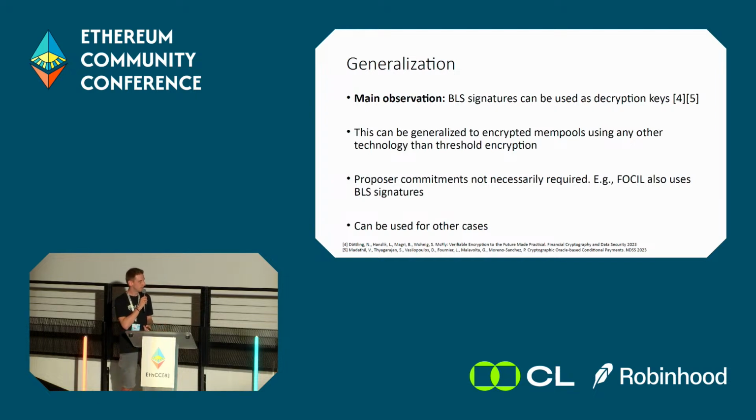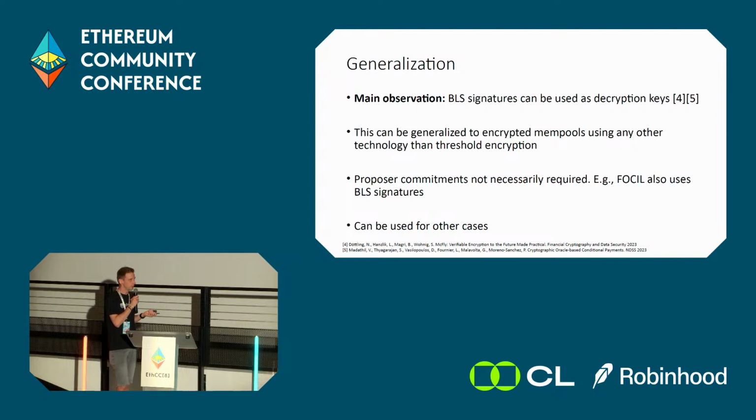And then the final point that I want to make is that the main observation of this talk should really be that we can use BLS signatures as decryption keys, and this is actually not my observation. This was observed by several academic works before, but it can be very useful in Ethereum in general. So I showed here how we can use this for an encrypted mempool using proposer commitments and using threshold encryption, but we could also use this for encrypted mempools using other technology, such as trusted execution environments.